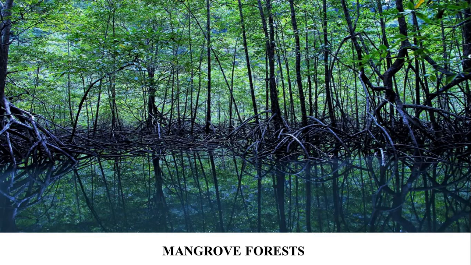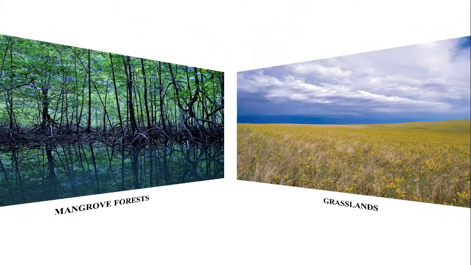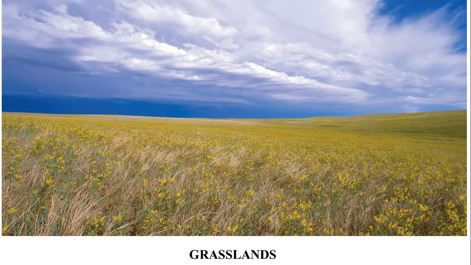Now let us talk about the grasslands. Grasslands are vast areas of land having grasses and annual plants. Grasslands usually occur in areas where the rainfall is less and soil quality and depth are poor. In such land, large trees and shrubs cannot grow. Two distinct phases in grassland can be seen: periods of increased growth during the monsoon season and a dormant phase during the summers when the grasses dry.